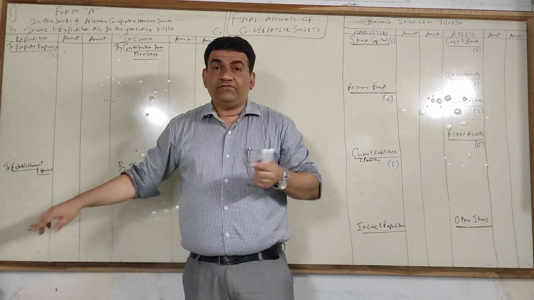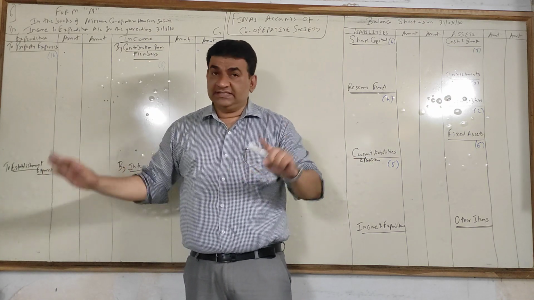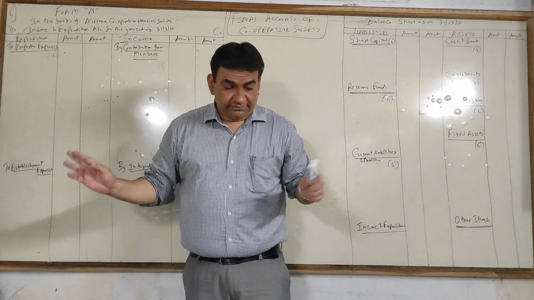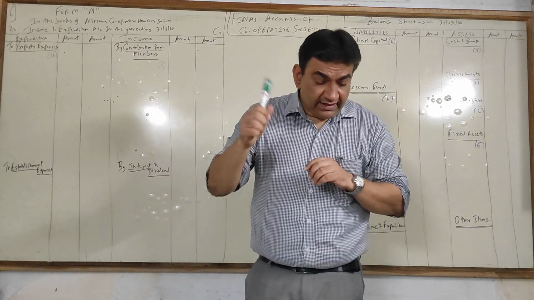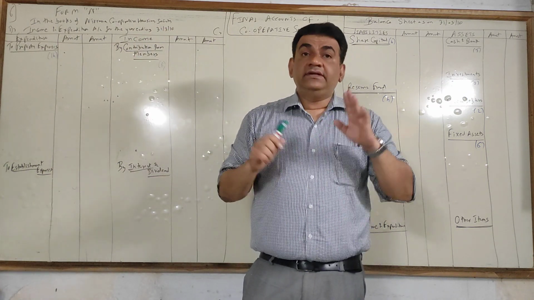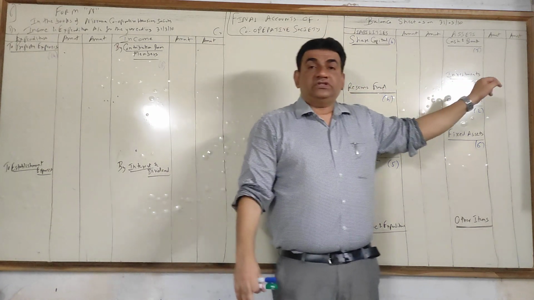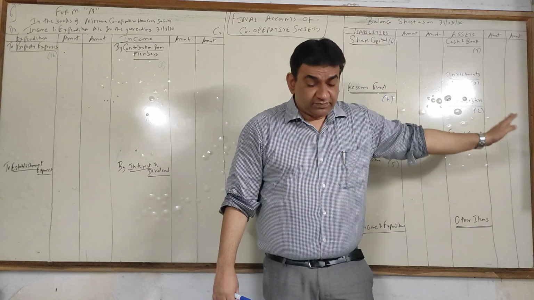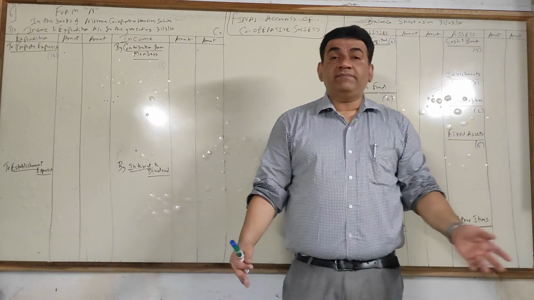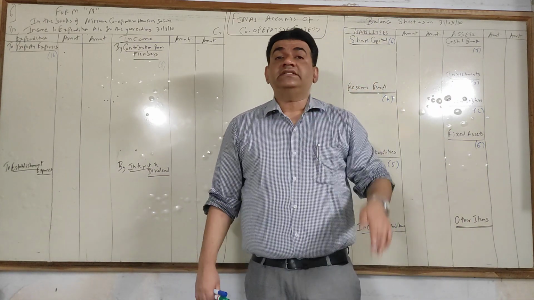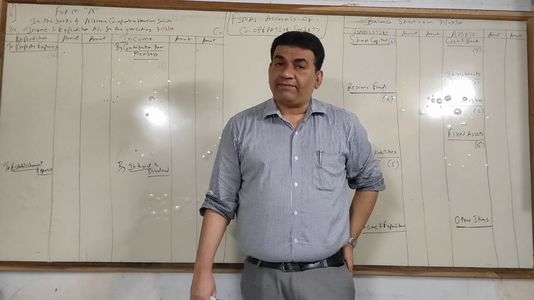It's one and the same thing. Few authors give the heading admin expense, that is also fine, no problem. Next, fixed deposit with bank. Now when you place a fixed deposit, for us it is an investment, so that will go under the head investments. And the last, bank balance, we know it is a part of cash and bank balance.